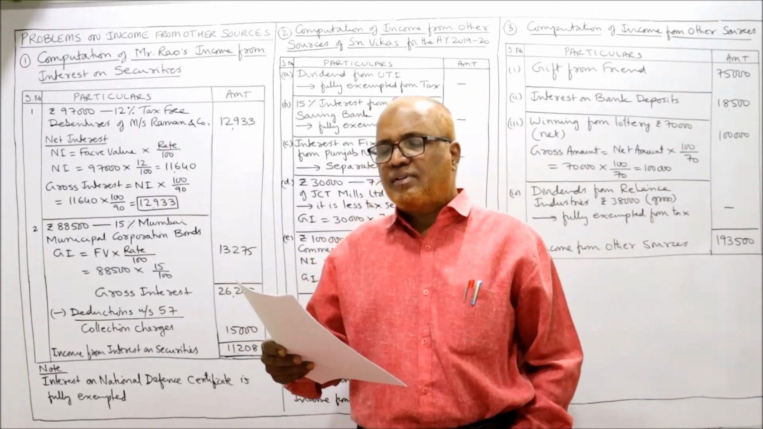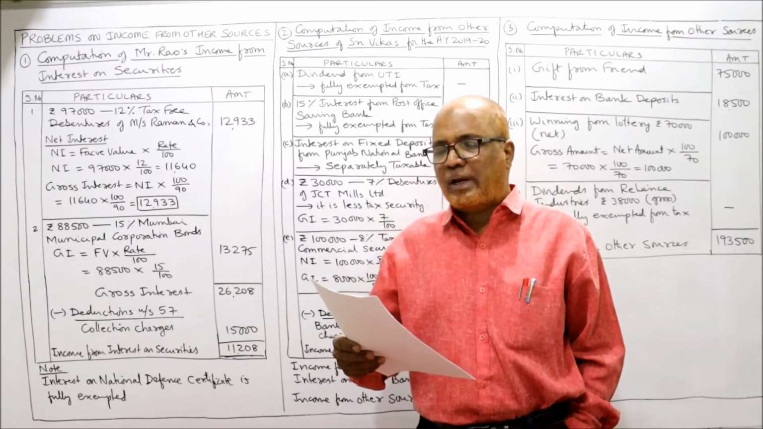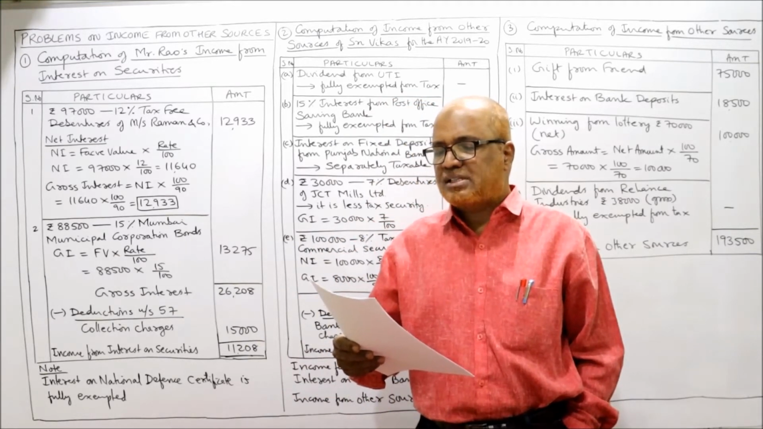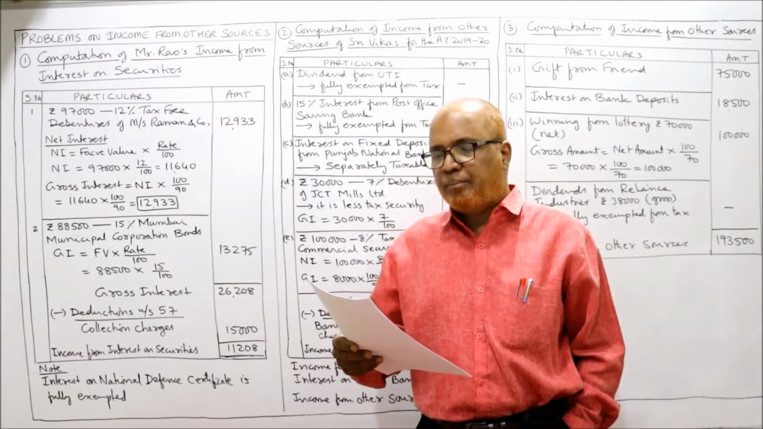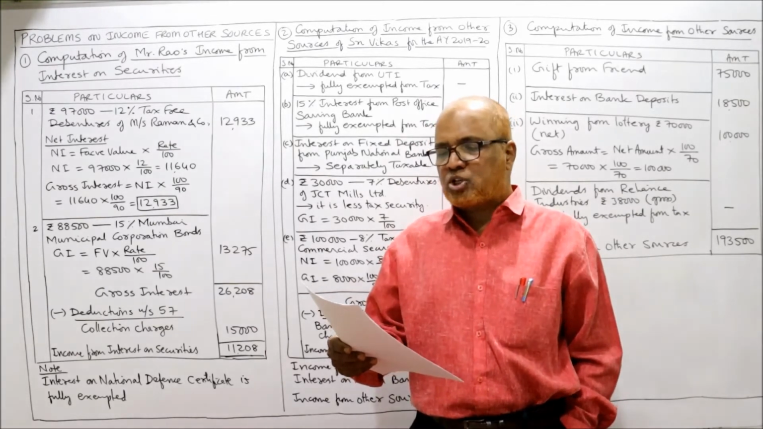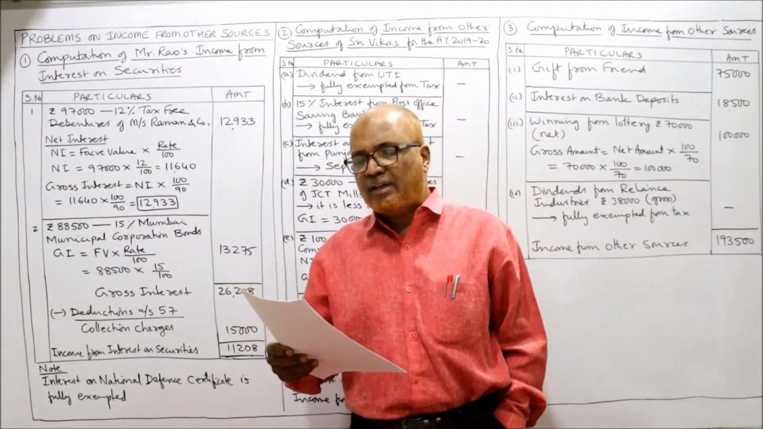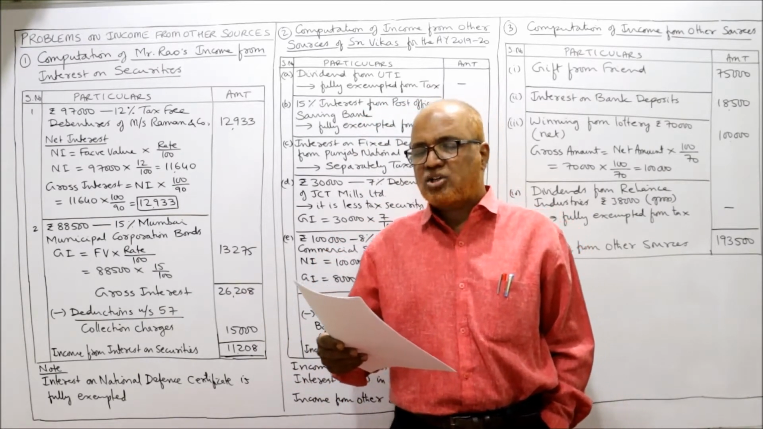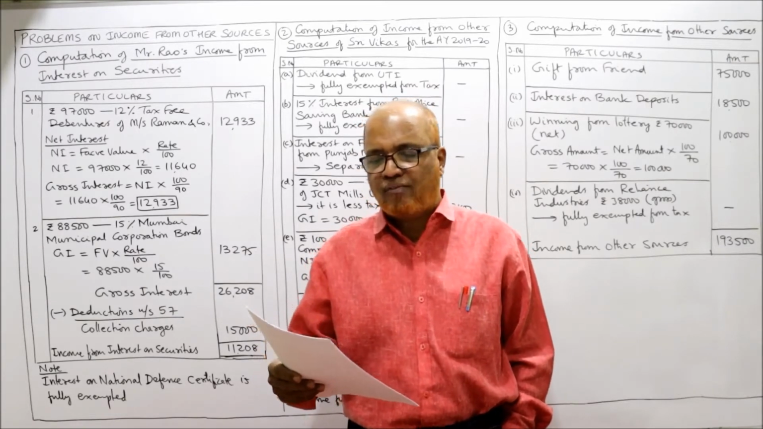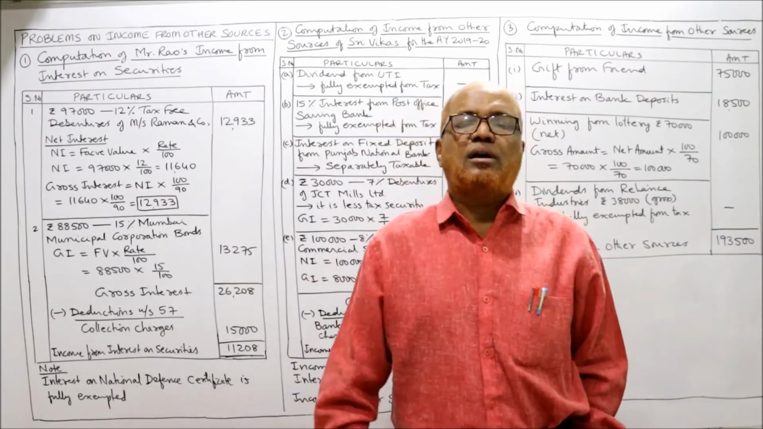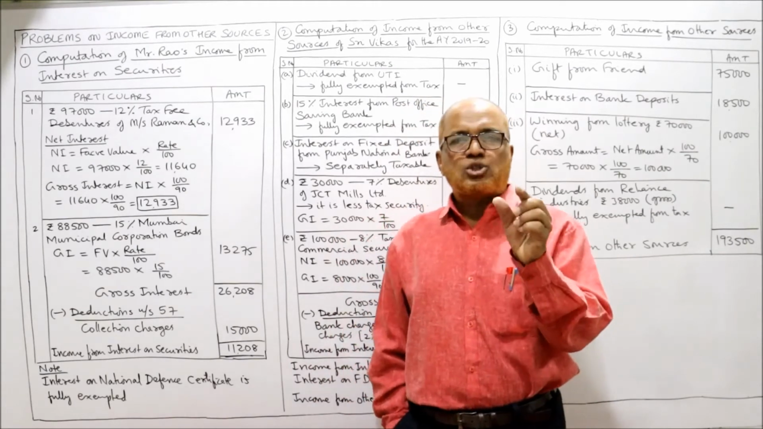A, 97,000 rupees, 12% tax-free debentures of Messrs Raman and Company. B, 88,500 rupees, 15% Mumbai Municipal Corporation bonds. C, 25,000 rupees, 10%, 12-year National Defence Certificate. And point D, collection charges are 15,000. Now see here how to compute income from interest on securities.